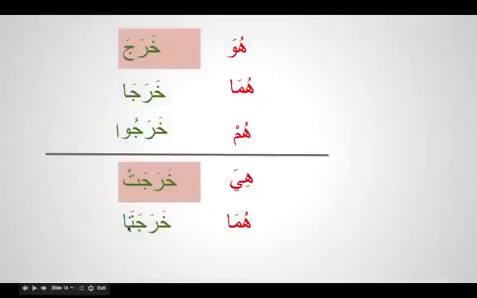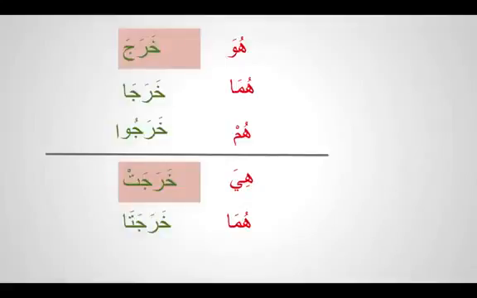Kharajat is one lady left. Kharajata means two women left. So we have huwa kharaja, huma kharaja, hum kharaju, hiya kharajat, huma kharajata. So these will be our first five pronouns inshallah, to see how the word describes the action and the doer at the same time, subhanallah.